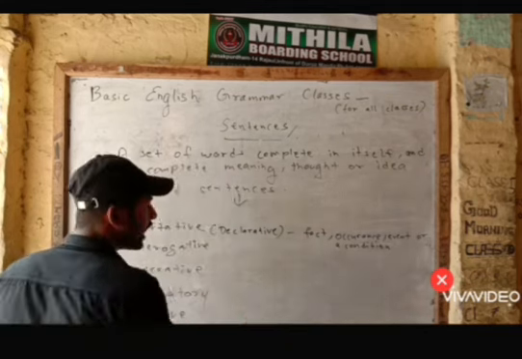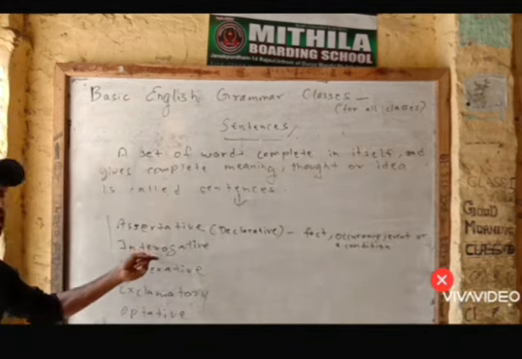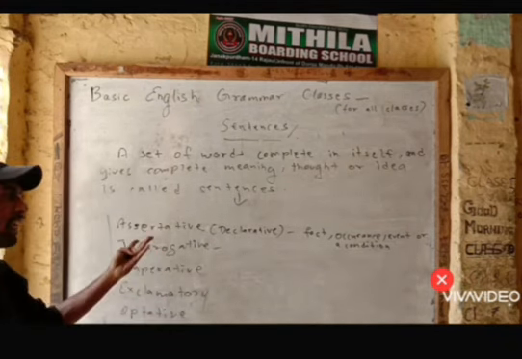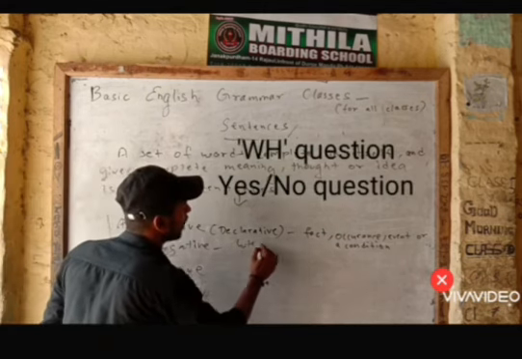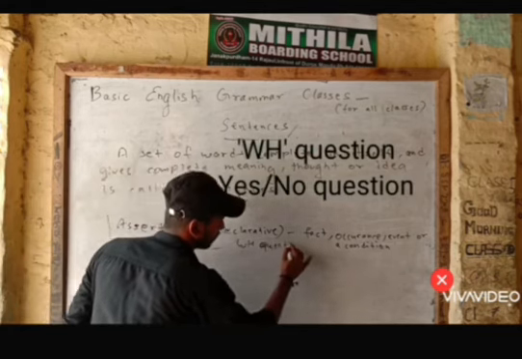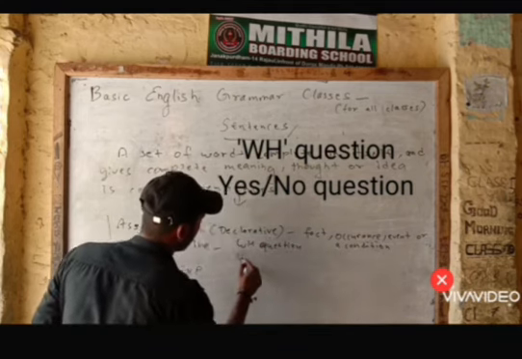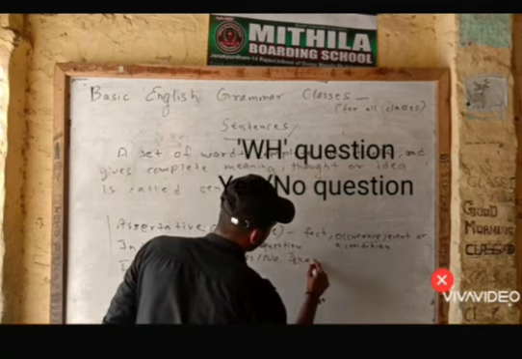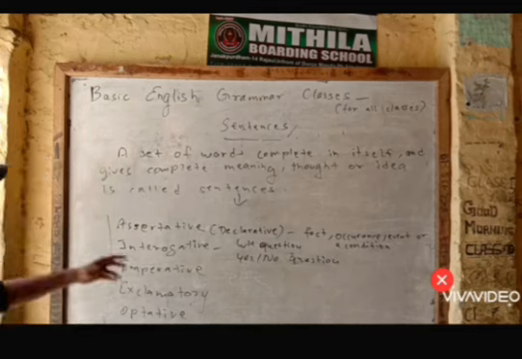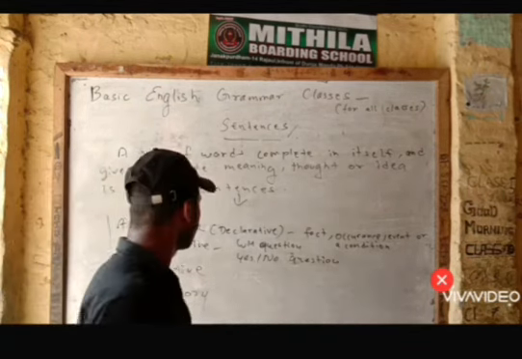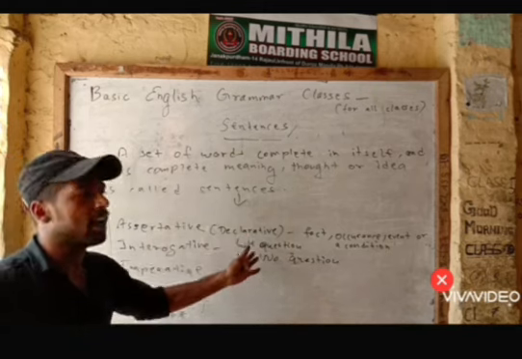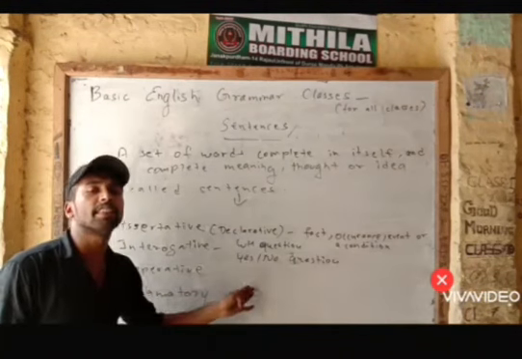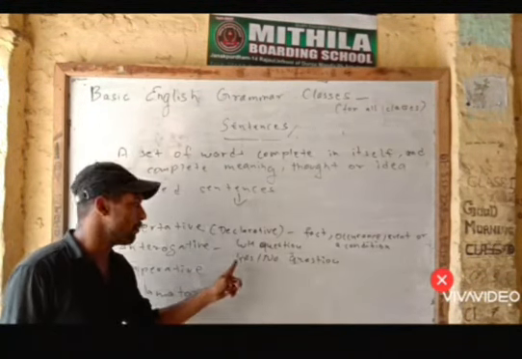Okay? Interrogative sentences. Interrogative sentences are basically used to ask a question. These are further classified in 2 broad categories, which may be WH question and yes no question. Okay, we will after this come to its definition. WH questions are formed by WH words like when, where, what, why, how, and yes no questions are basically formed by the auxiliary verbs and the modal verbs.